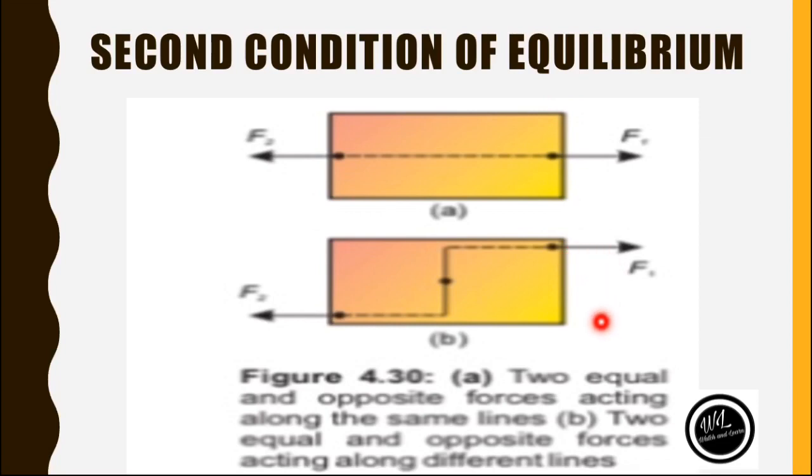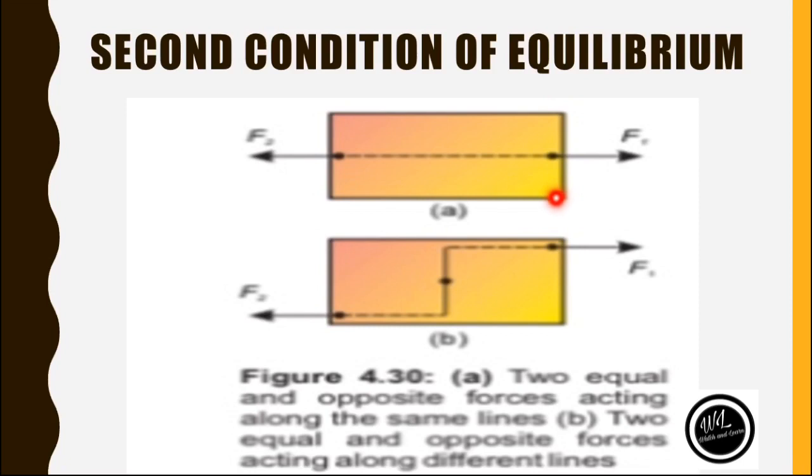So if the body is in rotation, does it mean that the body will be in equilibrium? No. So to satisfy this, we have the second condition of equilibrium, and it is stated as: the sum of all the torques acting on a body must be equal to 0.